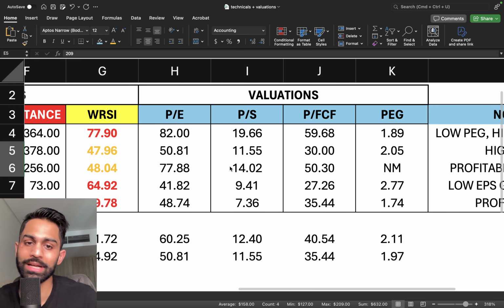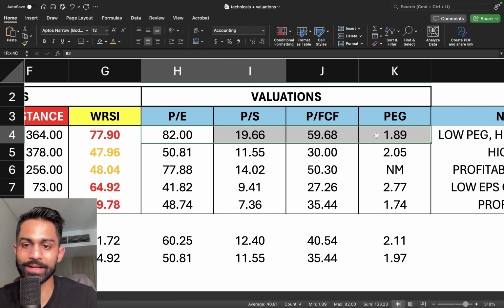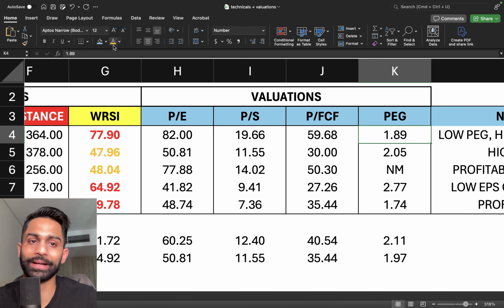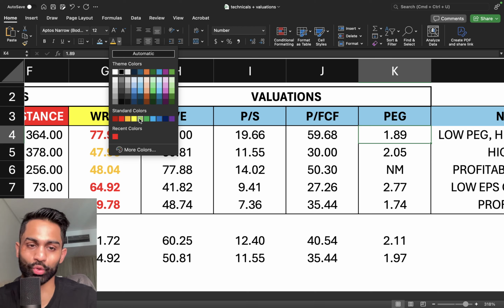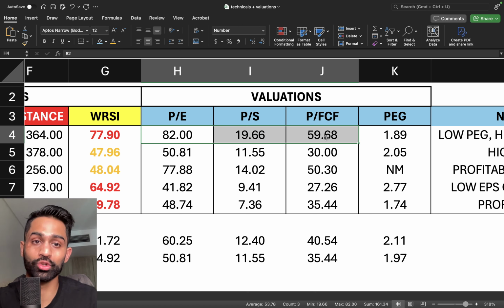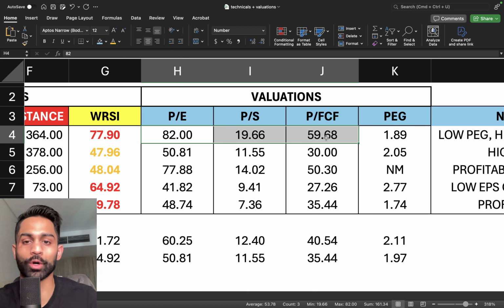Fundamentally speaking, I would say that CrowdStrike makes the most sense even at a high price to earnings and price to sales multiple because it's got the highest growth rate. But that depends on the investor type you are. If you're not a high growth investor, because that does carry a lot of the risk, because imagine if growth expectations slow down, then there's going to be a huge risk for that multiple compression for CrowdStrike.